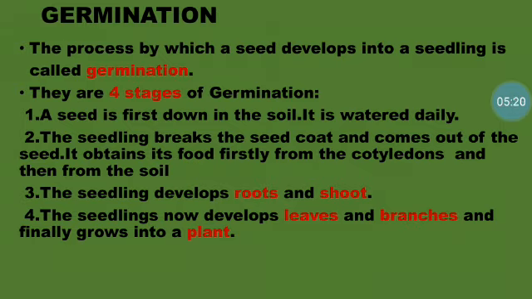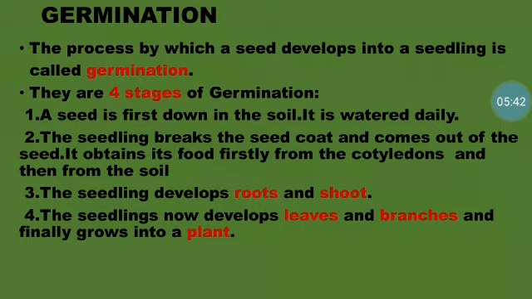Here in the third slide we have germination. Germination means, now we saw the seed develops into a small plant, isn't it? That full process where the seed develops into a small plant is called germination.